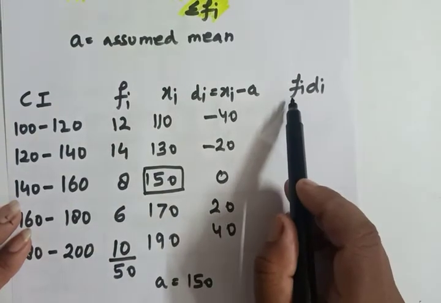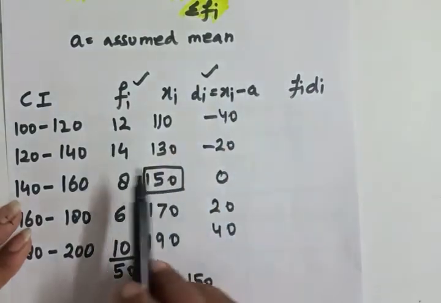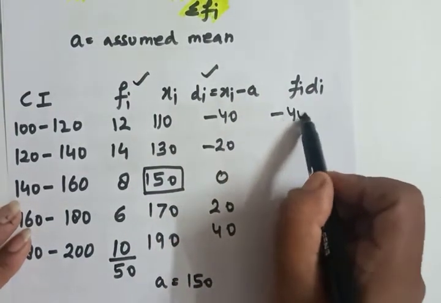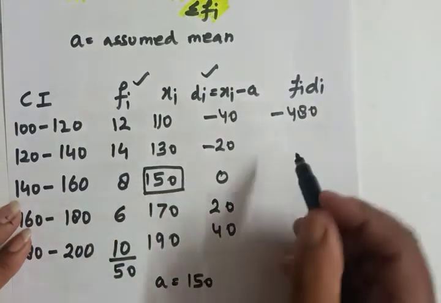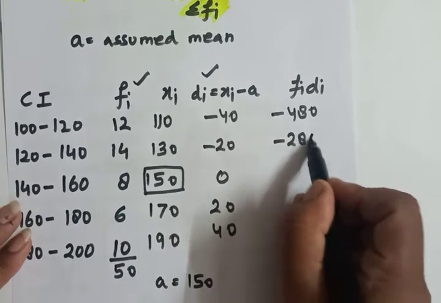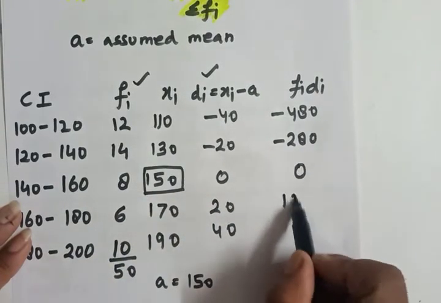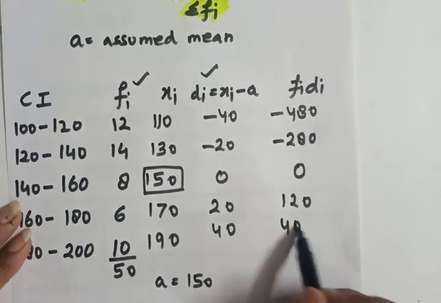Now we have to find fi into di. Fi this and di this. So 12 into minus 40 will be equal to minus 480. 14 into minus 20 will be equal to minus 280. 8 into 0 will be 0. 6 into 20 is 120. And 10 into 40 will be equal to 400.